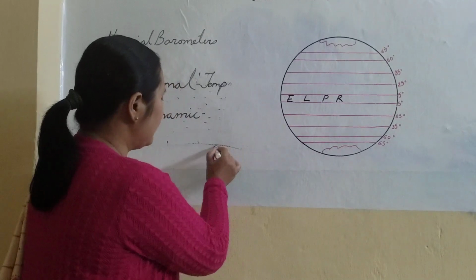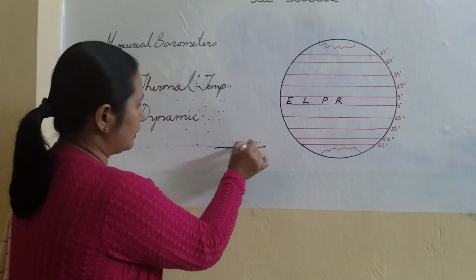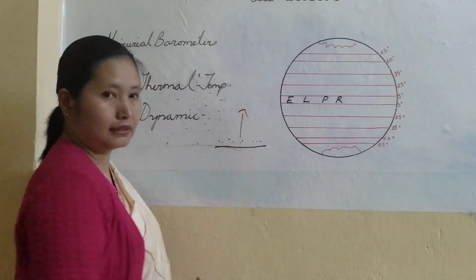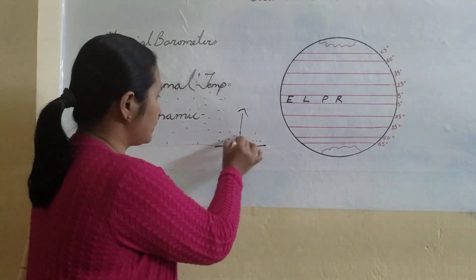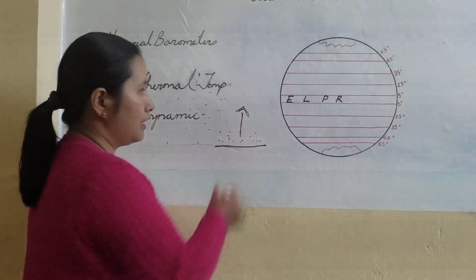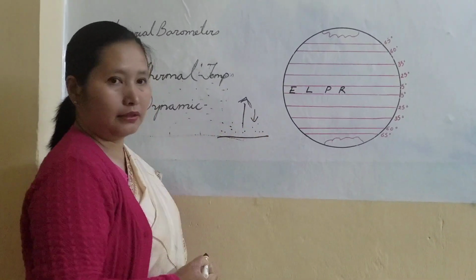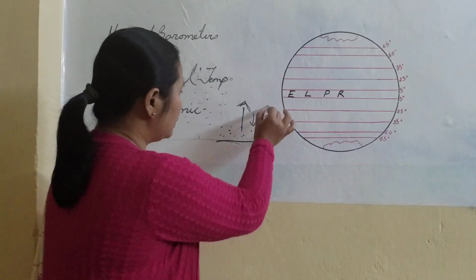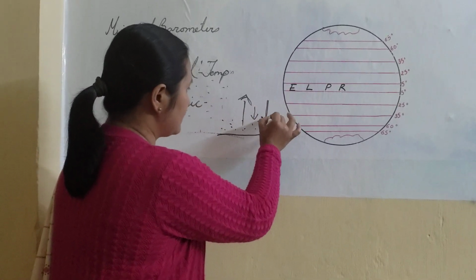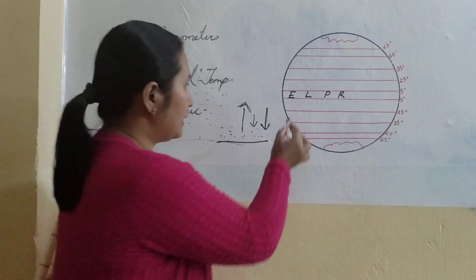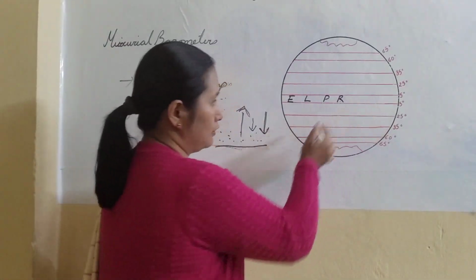Where there is high temperature, the air is warmed and it rises. Because of the rising air, there is less pressure. When the air is cold, it sinks and settles and the pressure becomes more. So that is why the equatorial region has low pressure.